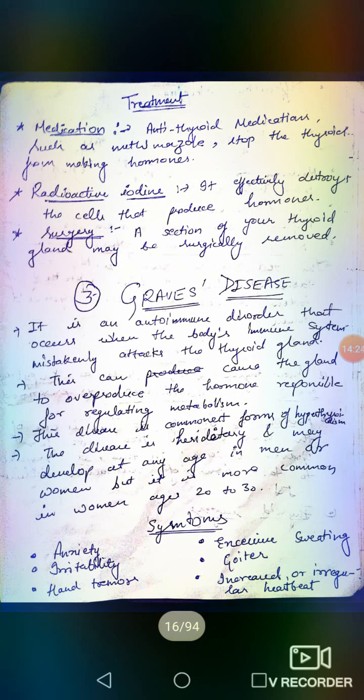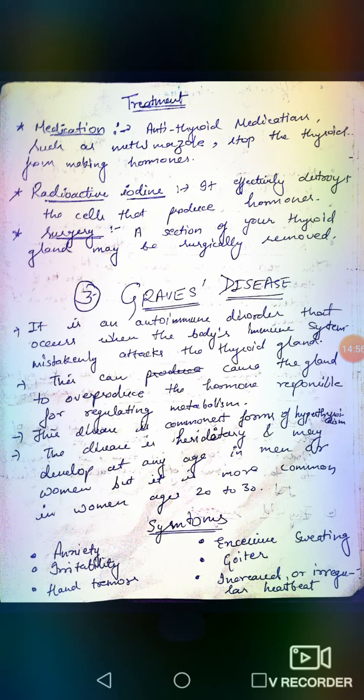Next, treatment. The first treatment is medication, in which we will provide some anti-thyroid medication, such as methimazole, which will bring the level of thyroid hormone from high down to normal. It stops the thyroid from making hormones and brings down the level of thyroid hormone to the normal position.